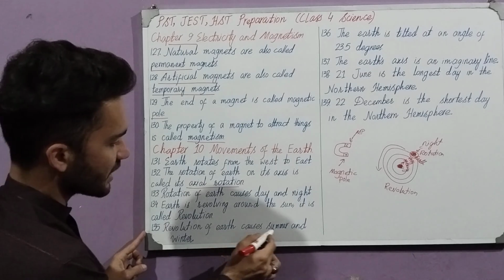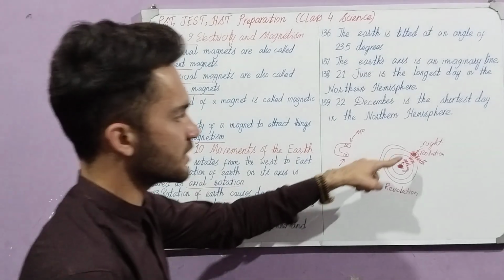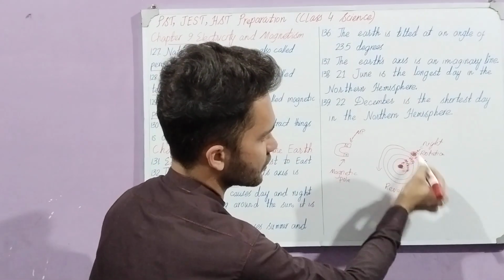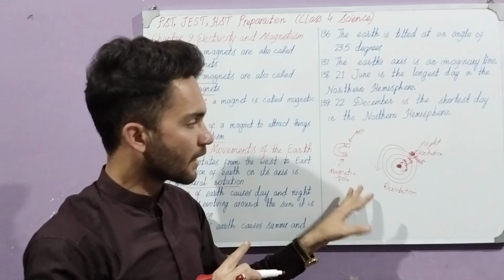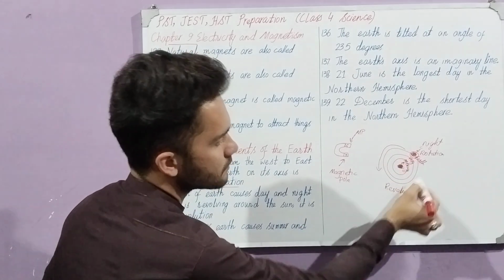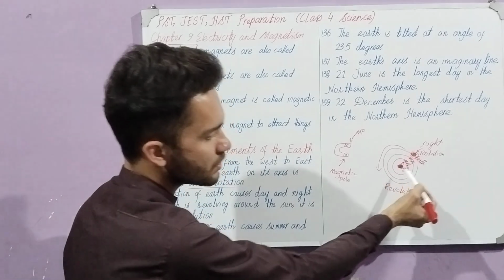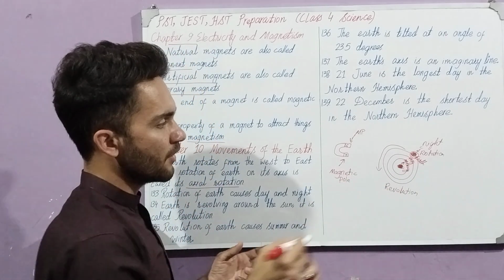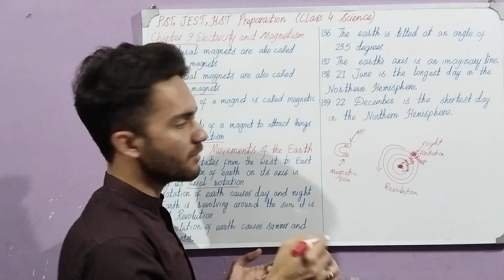The revolution of Earth causes summer and winter. Because this Earth is moving in this direction, it causes the summer and winter. It means the change of the seasons is because the Earth is moving here. When it will be near to the sun, it will be summer. When it will be away from the sun, it will be winter.